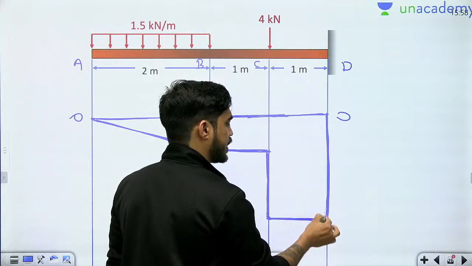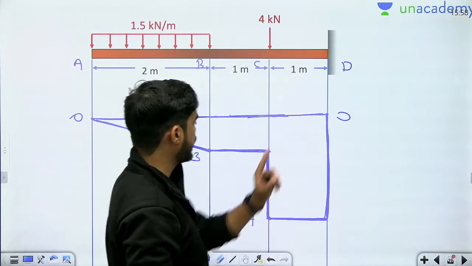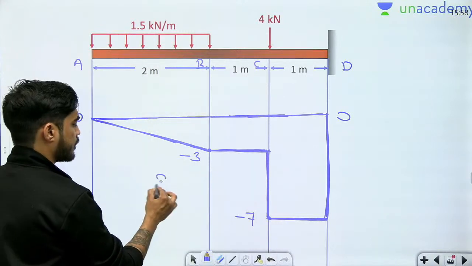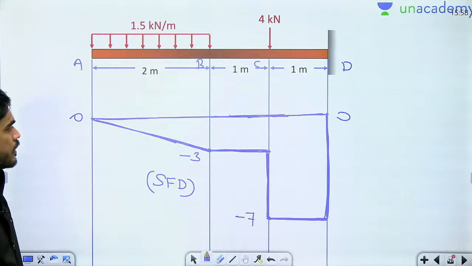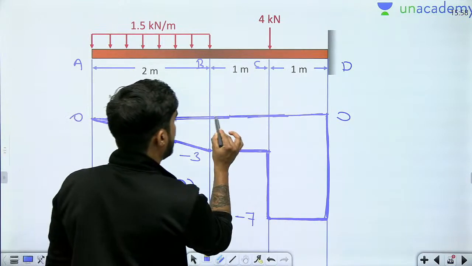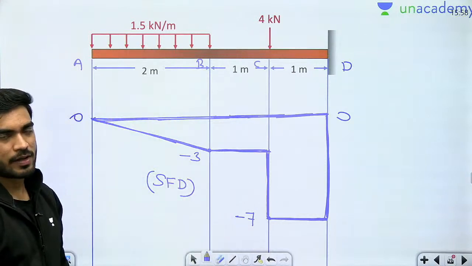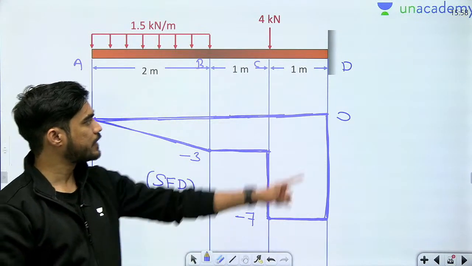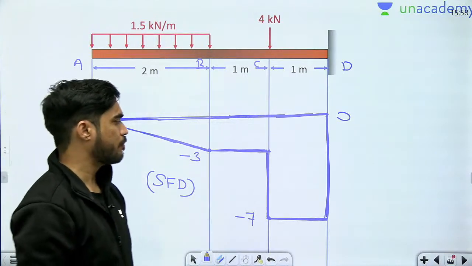Why is there a sudden change here? Because there must be a reaction here, so the sudden change is due to the reaction. What is this? Shear force diagram. Okay. You can see the entire shear force diagram is on one side only, no sign change. So where will you get maximum bending moment? Where there is a couple. Okay. At D there is a couple, so there we will get maximum bending moment.